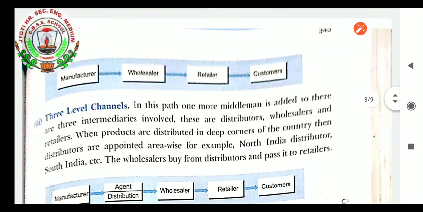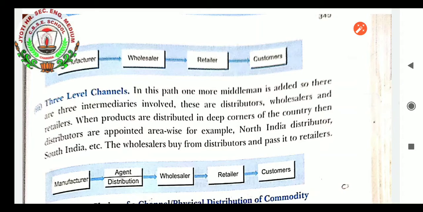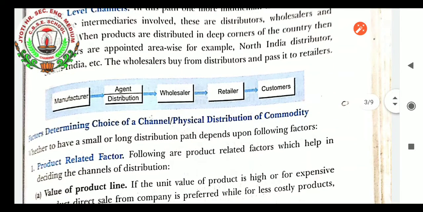Next is the three level channel. In this path, one more middleman is added so that there are three intermediaries involved in the distribution of the goods. They are the distributor, wholesaler and retailer. When products are distributed to deep corners of the country, the distributors are appointed area wise, for example one distributor for North India, another for South India, etc. The wholesaler buys from the distributor and passes it to the retailers.